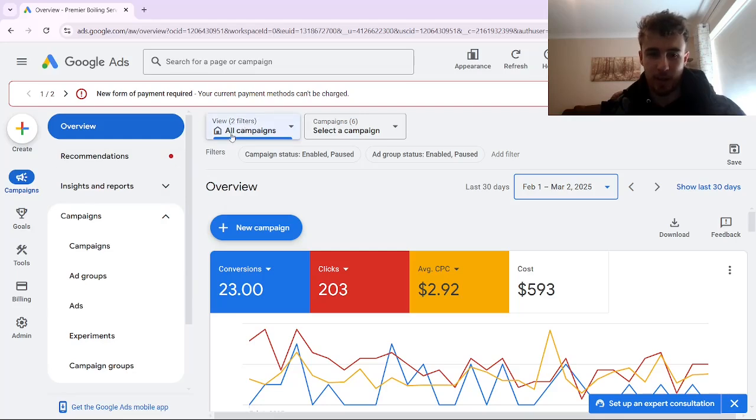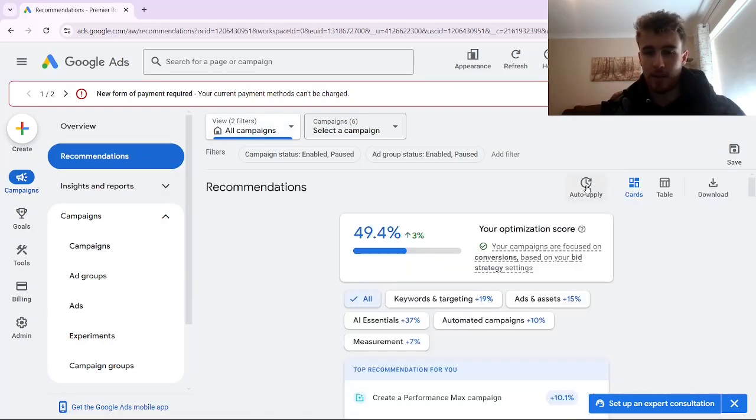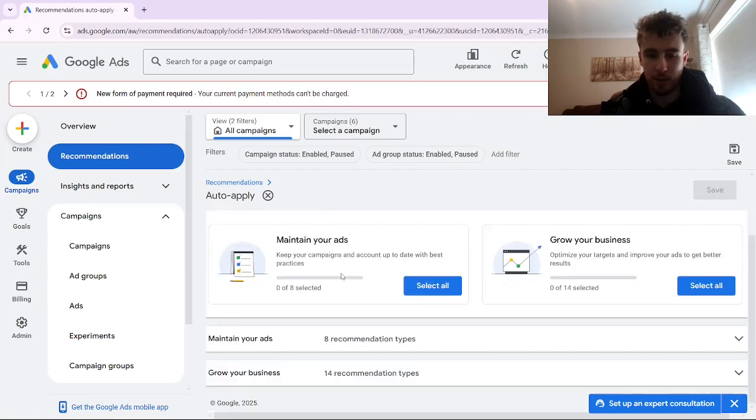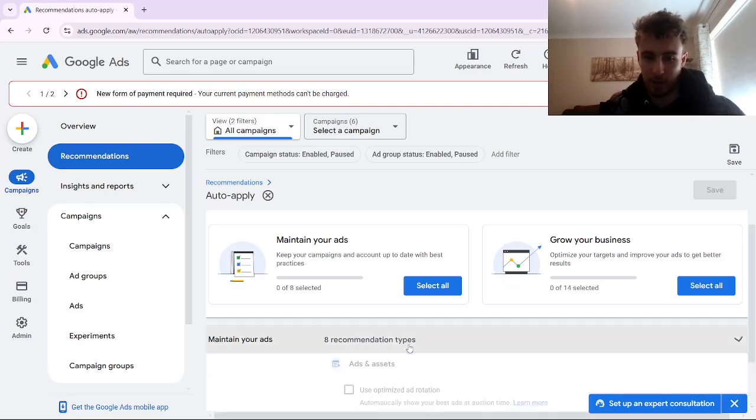On the other hand, another Google Ads AI feature that you don't want to use is this: when you're in all campaigns, you should go to recommendations and then press auto apply. What you want to do is make sure that you don't have all of these auto apply recommendations selected. Because if you do, Google's AI will more or less take over your campaign and start writing a lot of ads on your behalf, start using a lot of broad match keywords, for example, and not necessarily do anything that's going to help with your overall campaign performance.